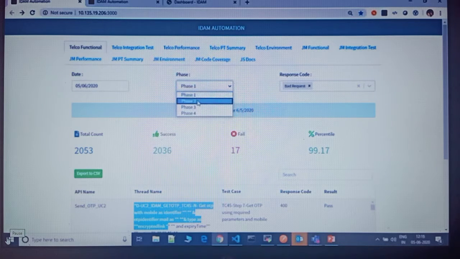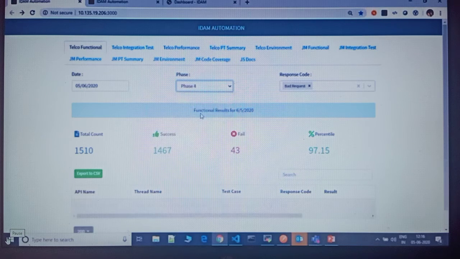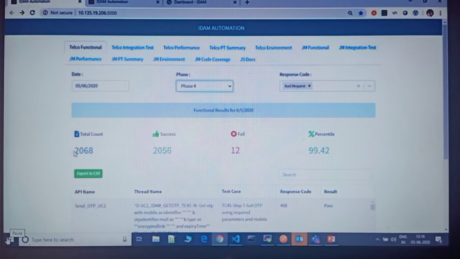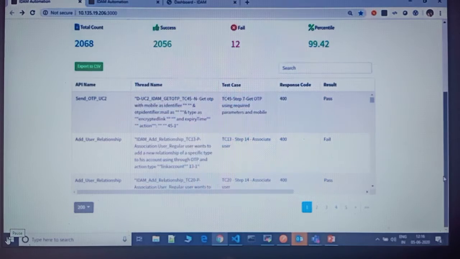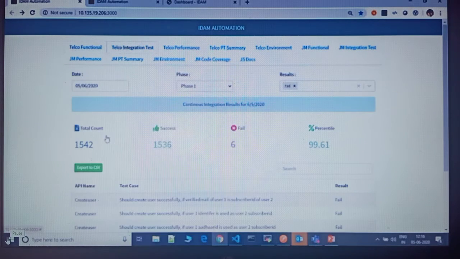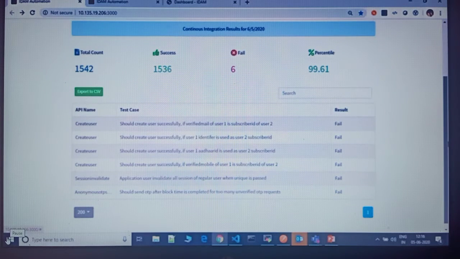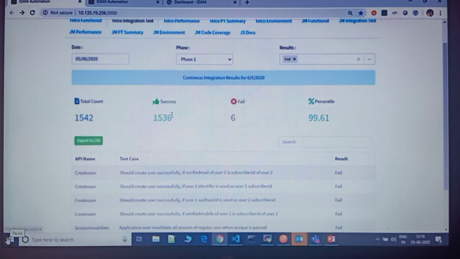And yes, it is available for all the test cases. Around 8,000 test cases we execute. We have written them and made them a part of the CI pipeline, so we don't need to do manual testing on a daily basis. It's completely automated. We also have some integration test cases where all the modules come together. We have written integration test cases, like all the applications integrated with IDAM, and they are tested in the CI pipeline.